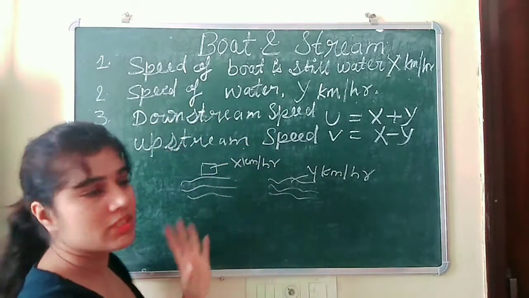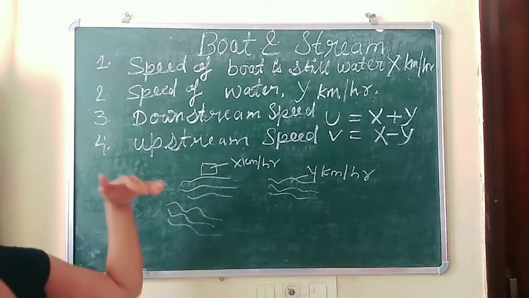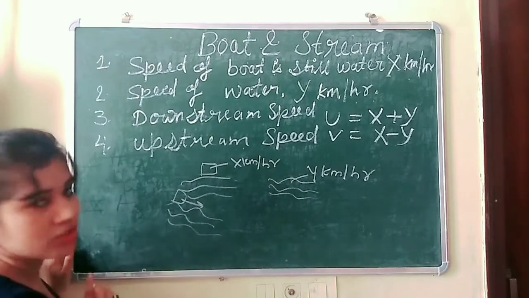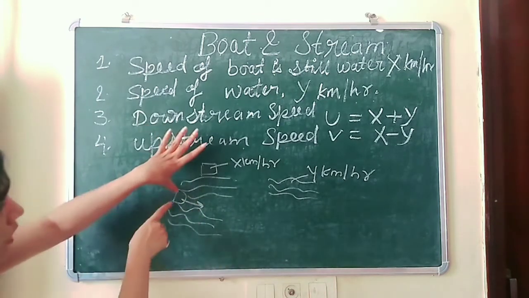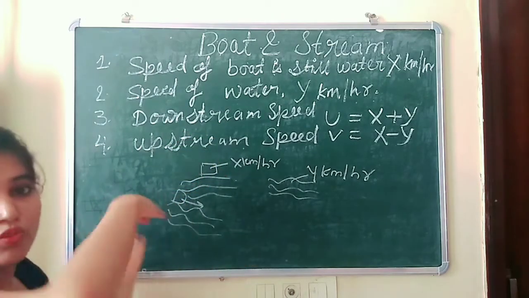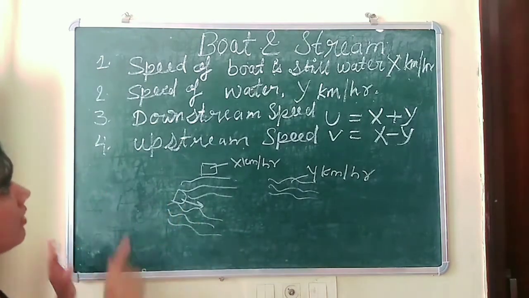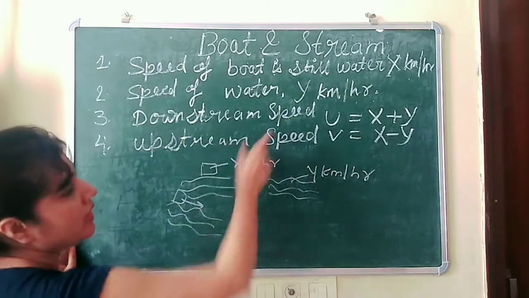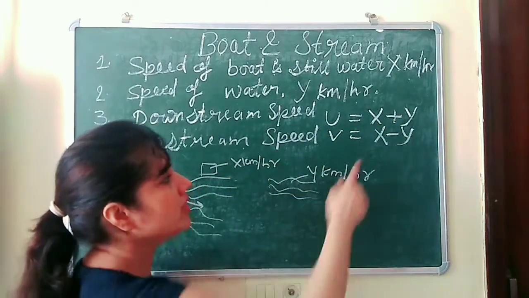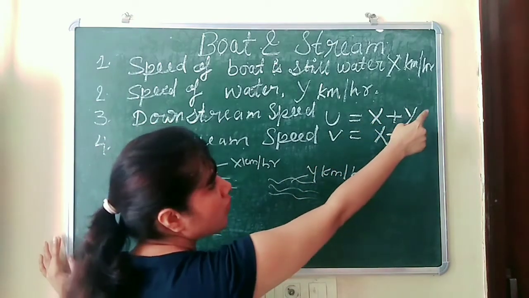Now the third point is downstream speed. What is downstream speed? We know that water always flows in a downward direction. When the boat is also moving in a downward direction, you can say the boat is moving along the water. Both are moving in the same direction, downward. So the total speed we call downstream speed and denote it by u. That is x plus y, the speed of a boat in still water plus the speed of water.